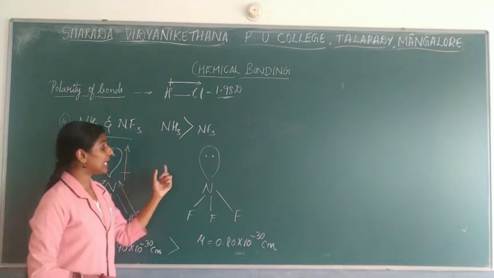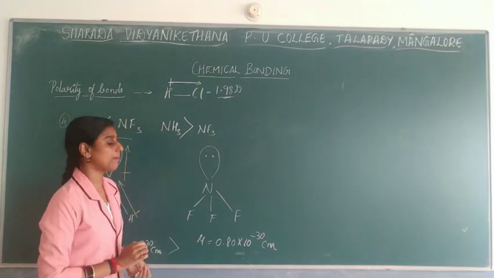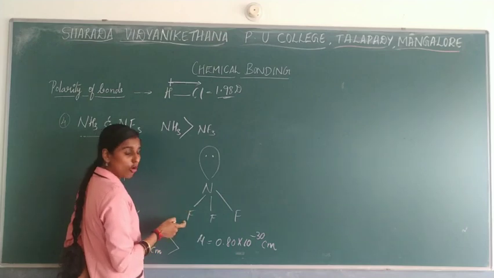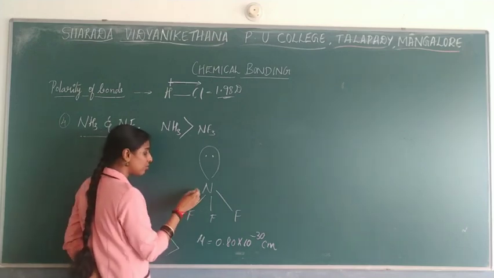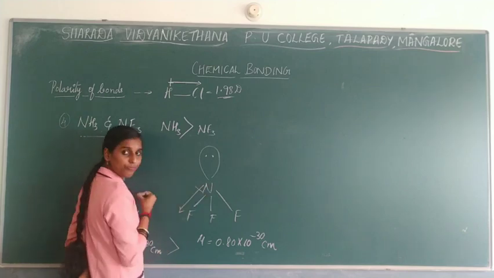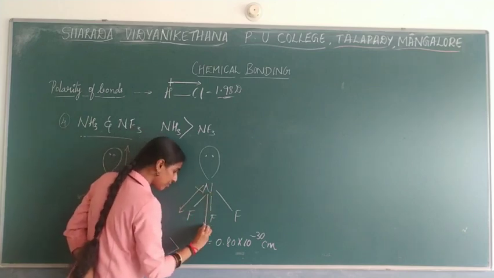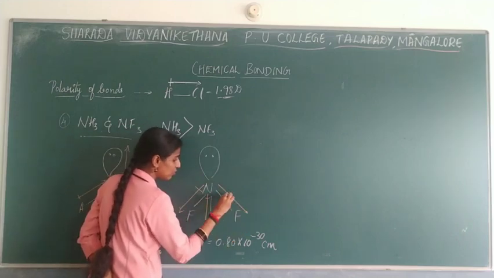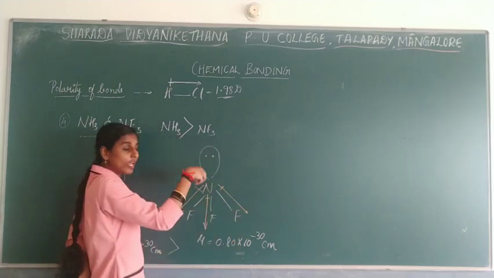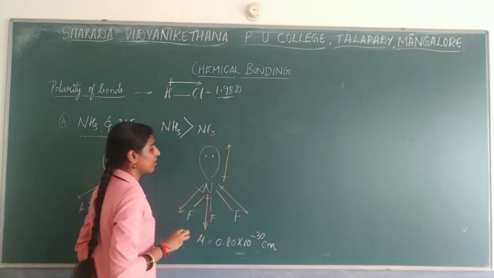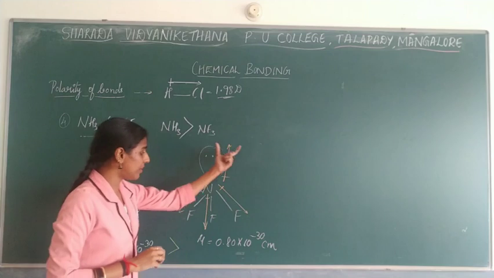Okay. Now we will consider NF3. What will happen when you compare nitrogen and fluorine, which is more electronegative? Obviously F. Okay, fluorine is having more electronegativity, so the dipole moment will be seen towards this. Okay, so here also dipole moment will be seen towards fluorine. So here also the dipole moment will be seen towards fluorine, but the lone pair of electrons always shows towards upward. Right?